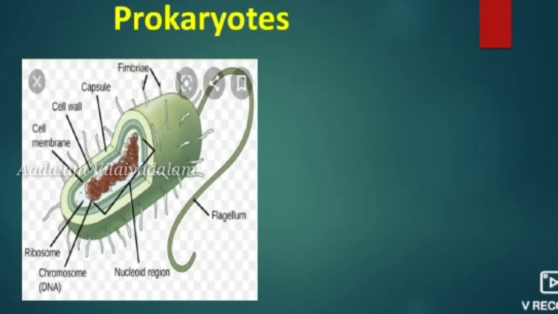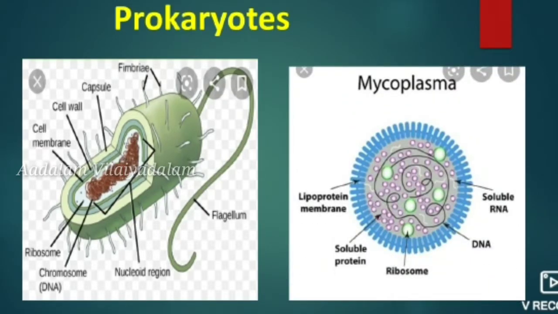The living organisms are classified into two types based on the structural organization. The first one is prokaryotic organisms and the second one is eukaryotic organisms. Prokaryotic organisms means the true nucleus is absent in the cell. Such type of organism is known as prokaryotic organisms. That means it doesn't have a true nucleus. And the examples for the prokaryotes are bacteria and mycoplasma.